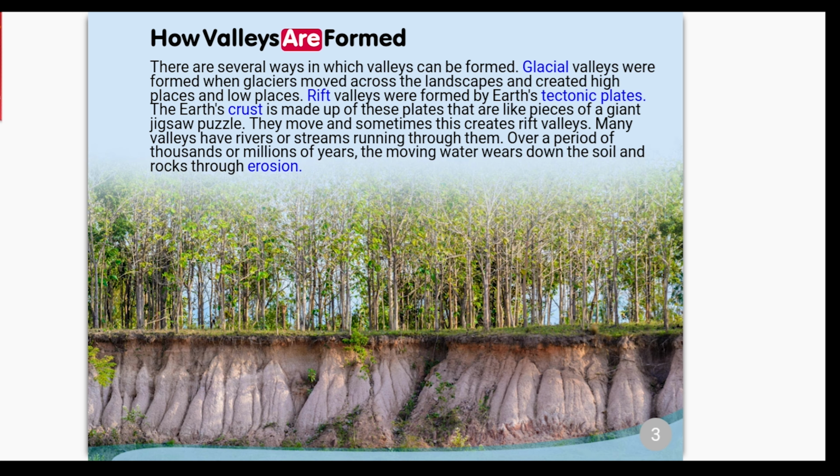How valleys are formed. There are several ways in which valleys can be formed. Glacial valleys were formed when glaciers moved across the landscapes and created high places and low places. Rift valleys were formed by Earth's tectonic plates.